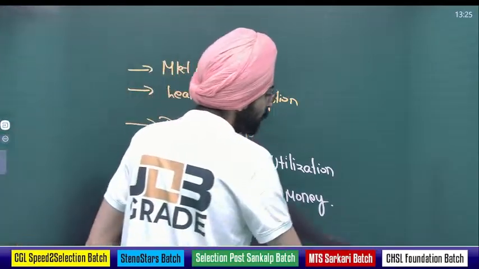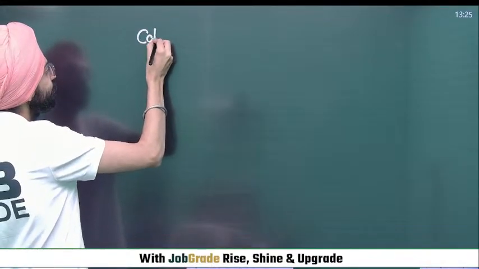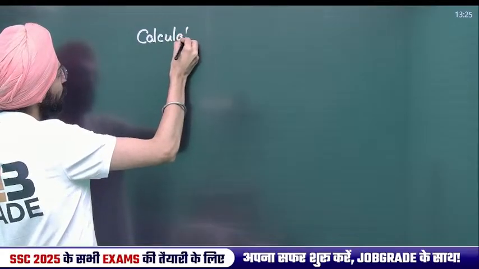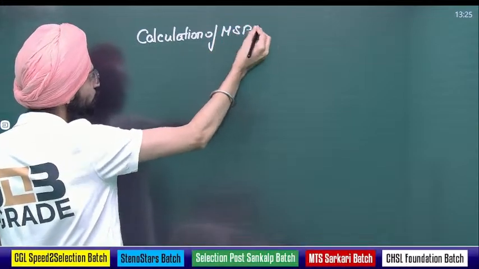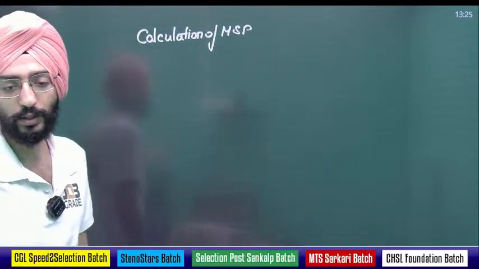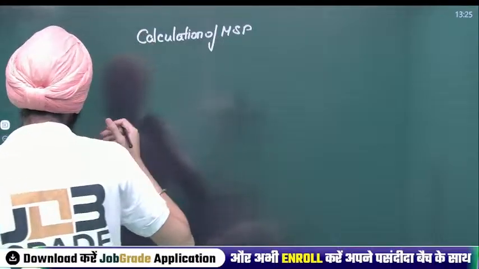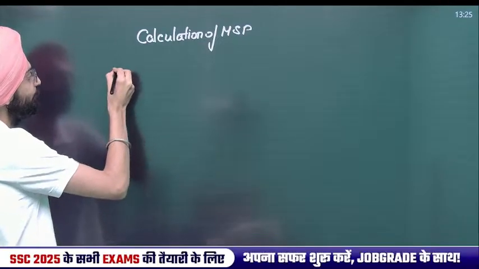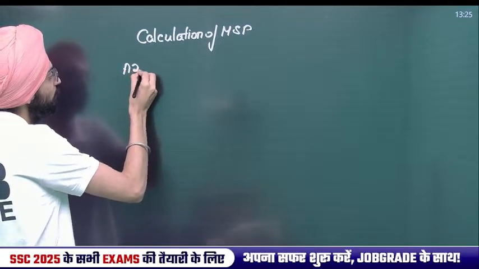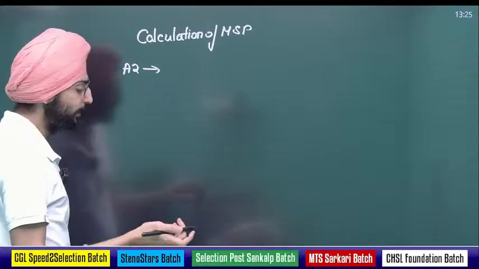Now let's go on to the next topic: how the government calculates MSP, the calculation of minimum support price. There is a formula that has been given by the finance minister of the nation, and we're going to discuss that. If a government offers a certain price to a product, it considers 2-3 things. First is A2, which is symbolic: the cost incurred by the farmers, which has to be repaid.